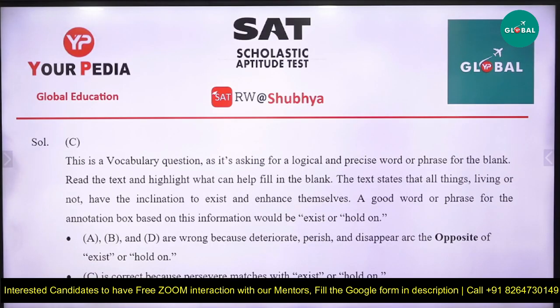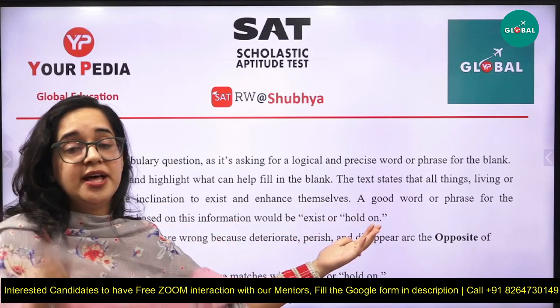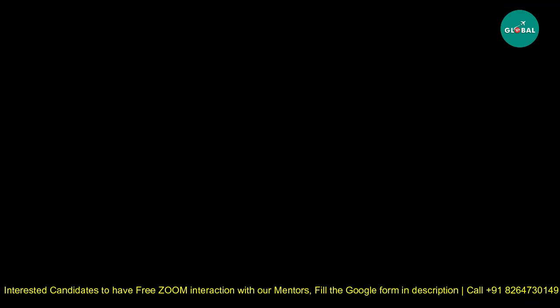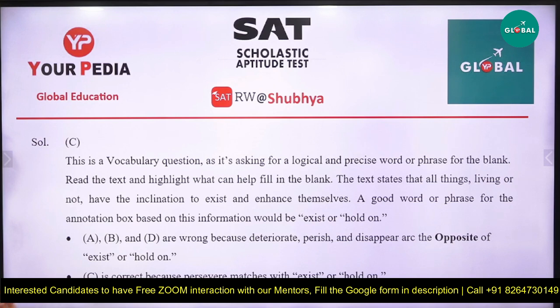A phrase for the annotation box based on the information can be to exist, to develop, to hold on. That is a positive answer. A, B, D are wrong because they disappear; they are the opposites of exist and hold on. And C is correct because persevere is the only positive word that matches with exist and hold on.